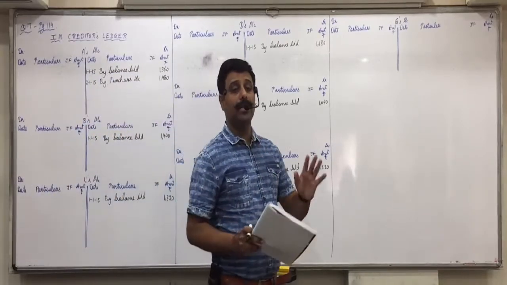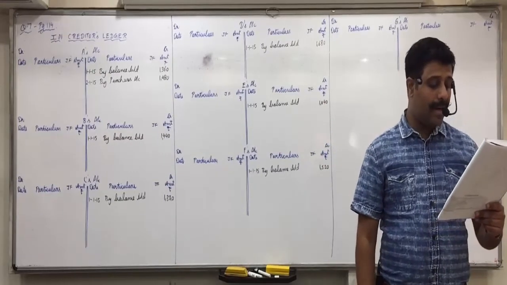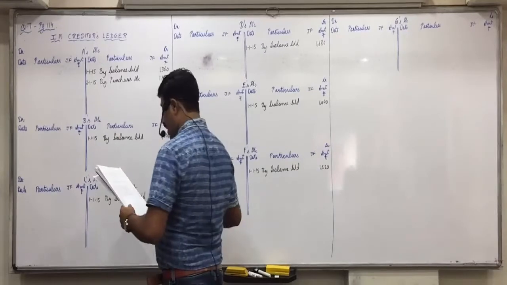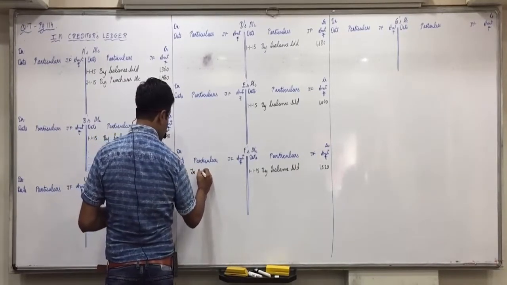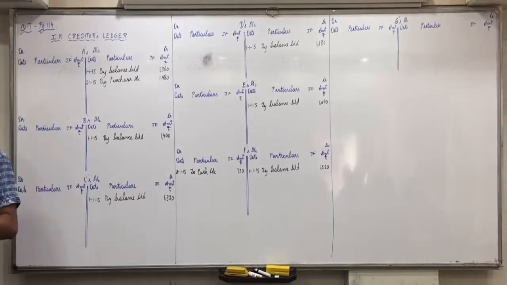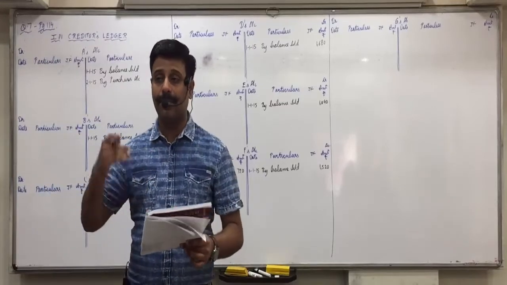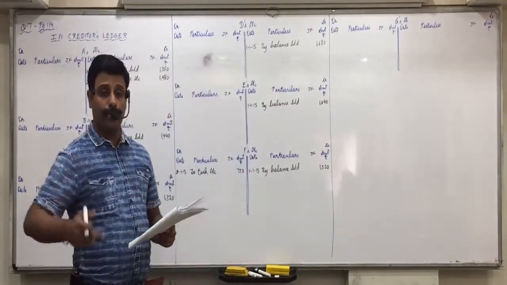As I said, normal journal entries are to be passed. Paid to F 720. F to cash. F is the receiver. F account debit side, to cash 720. Then here, bill accepted from A 760, discount received 40. Correct. Bill accepted from A means we have accepted, so it's bills payable. A account debit, to bills payable 760, to discount 40.